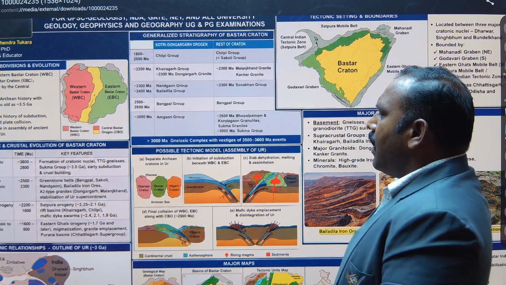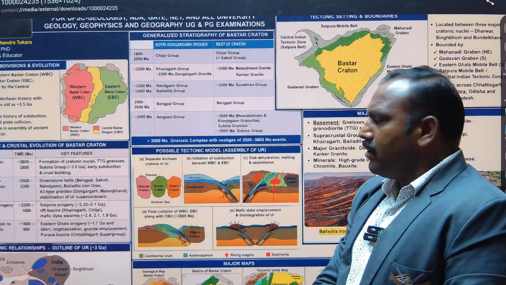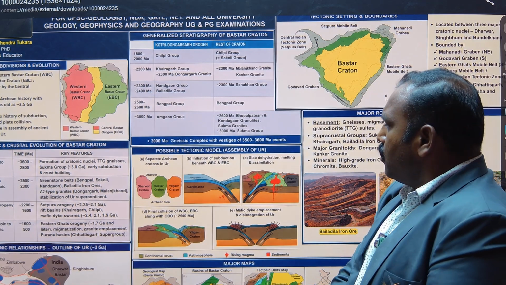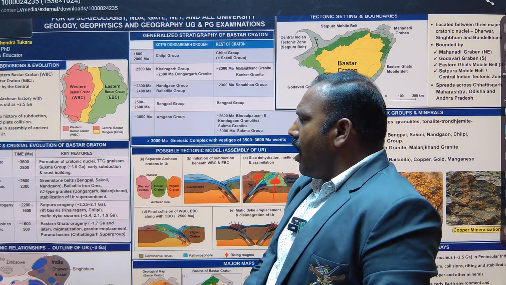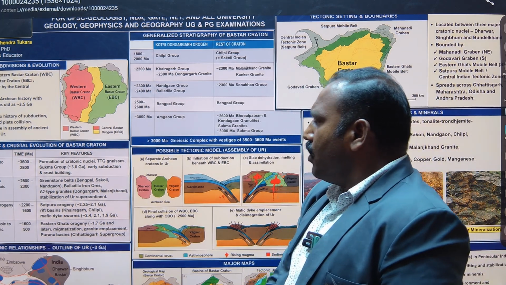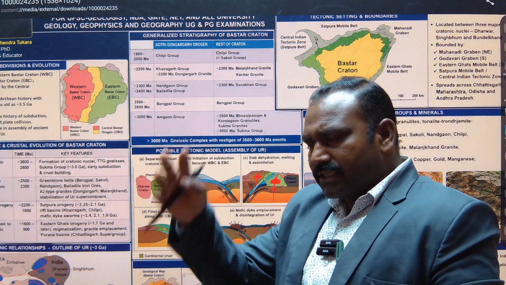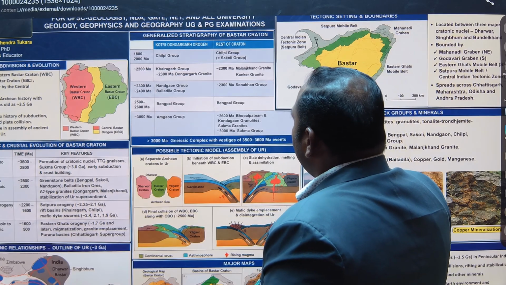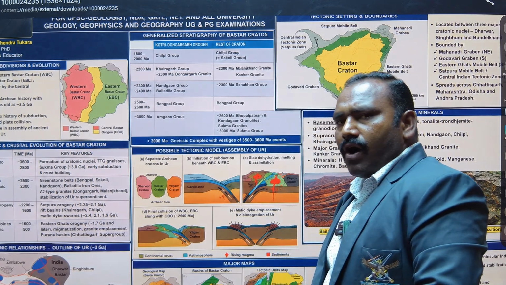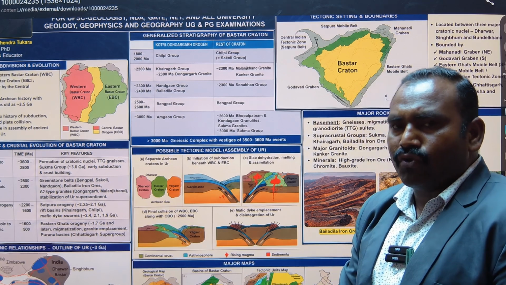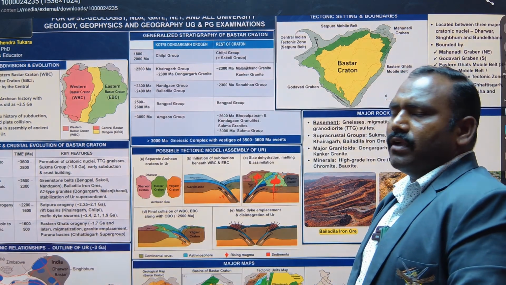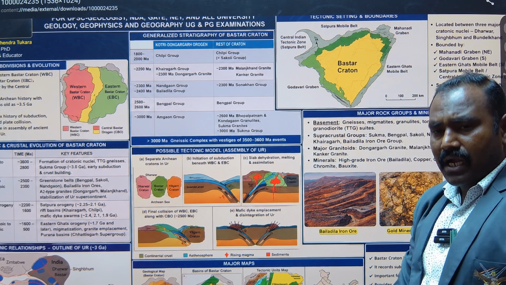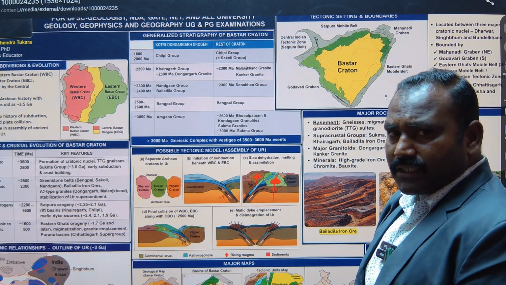It has created, right from the Paleo Meso-Archean to the 1600 million to 500 million, that is the Mesoproterozoic to Neoproterozoic stabilization. This is a long period of time, which has given birth to different kinds of stratigraphic sequences, or different mineralization or ore formation. And this region is known for iron ore as the Bailadila iron ore. Gold mineralization and copper mineralization are confined to this Bastar Craton.